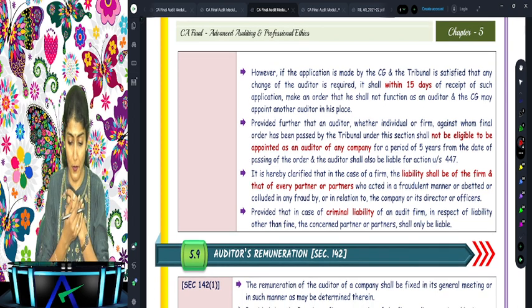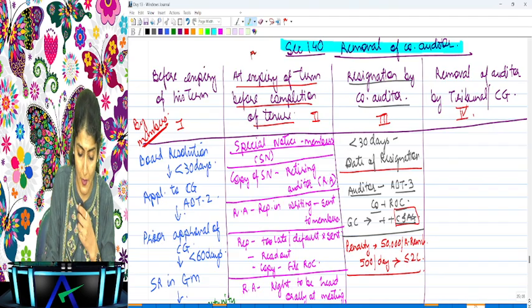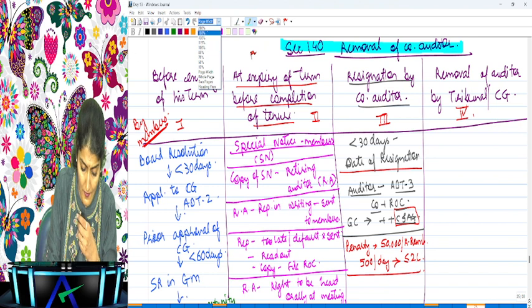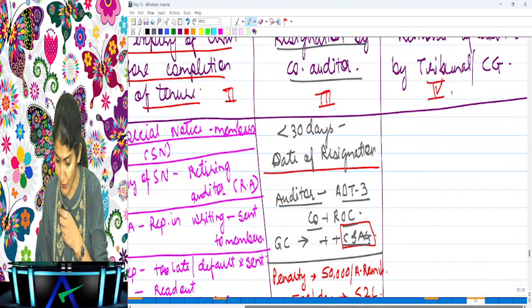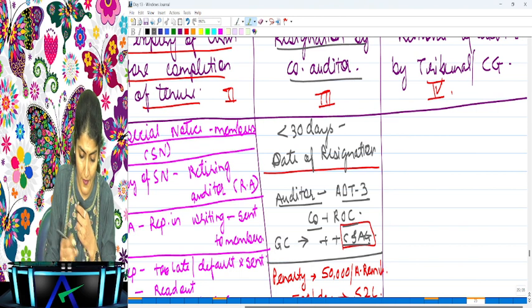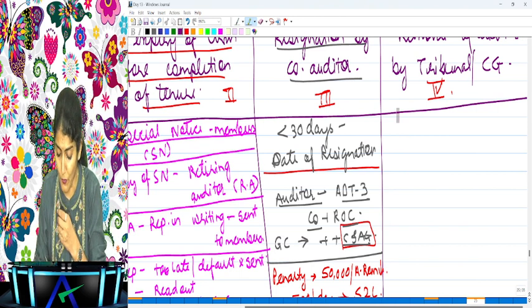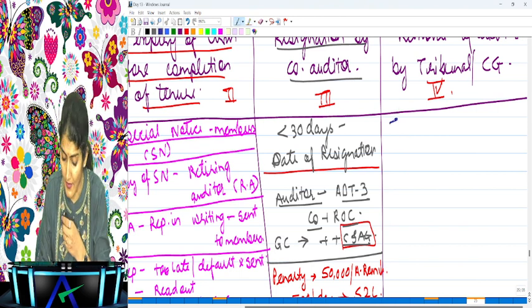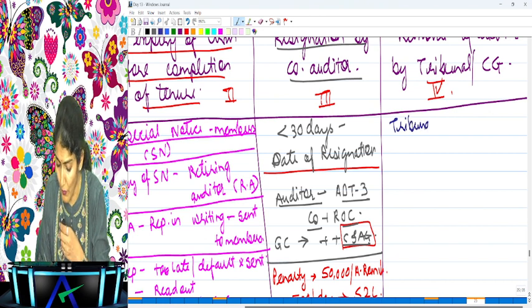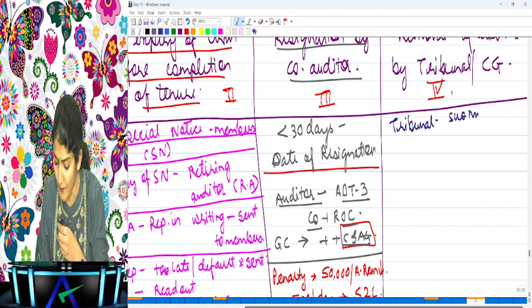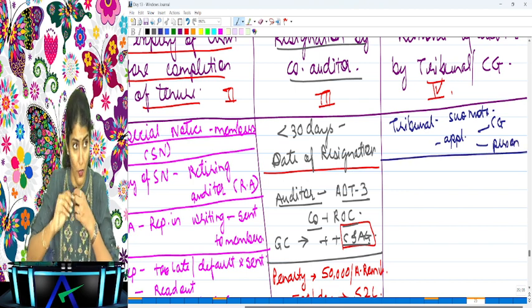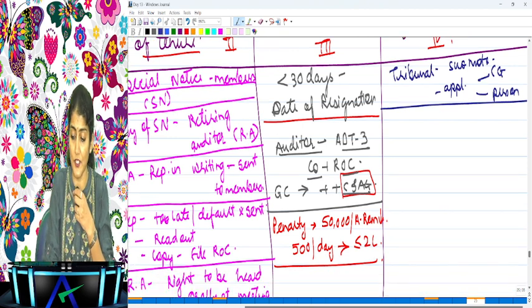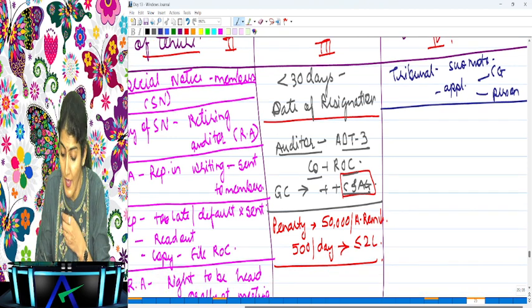Are you getting that, everyone? Removal of the auditor by the tribunal or the CG, right? So what does it say? The tribunal either suo moto, right? I've just zoomed in over there, right? So what does it say? The tribunal either suo moto. Suo moto means on its own or based on an application received from the CG or any person concerned.